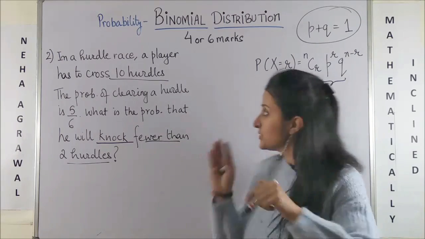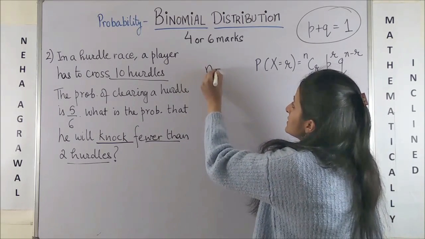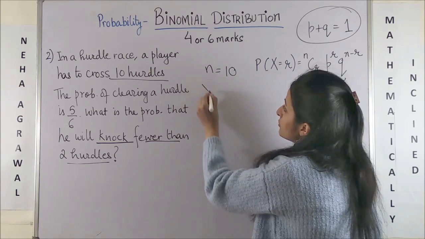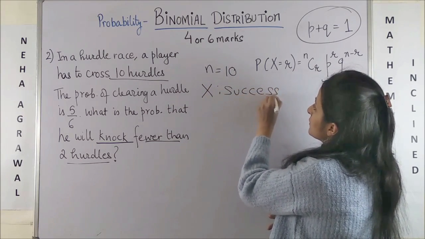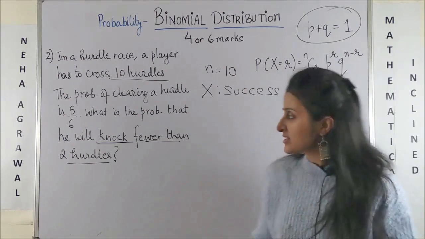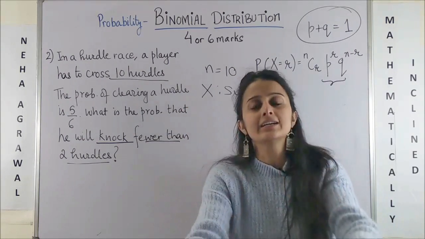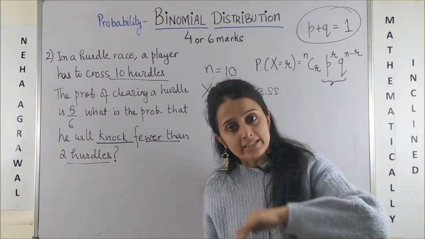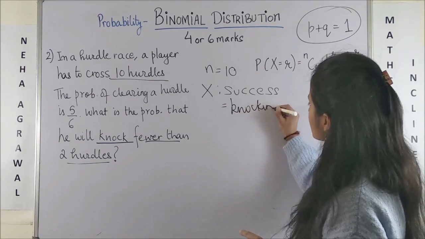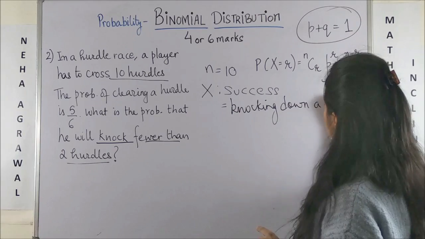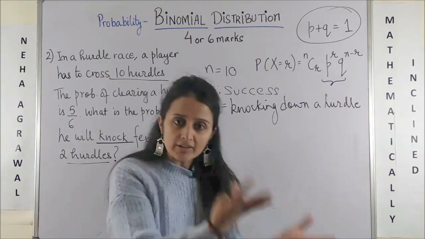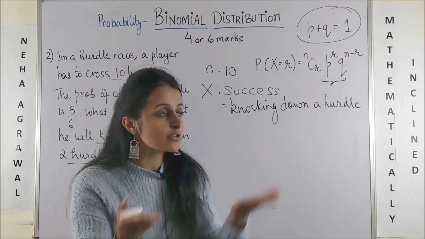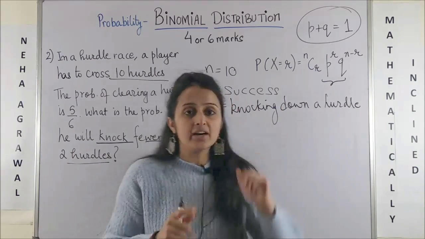Now you have to see number of trials are already 10. What do you want to define your success in this question? It's your choice, boss. If you feel clearing a hurdle has to be a success, take it as that. Since we are interested in knocking down the hurdle, you can also say the success is knocking down a hurdle.